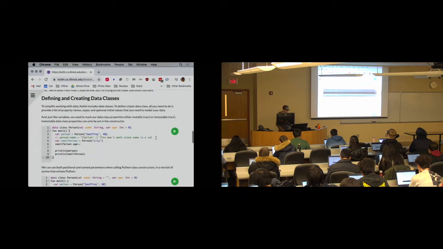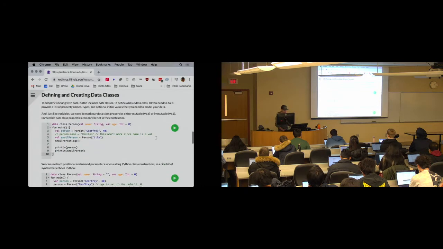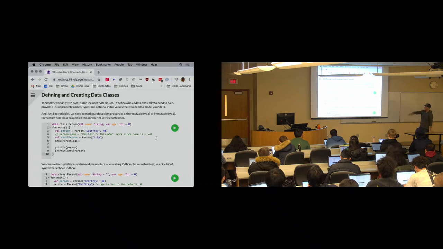All right, so I think I've said some of this already. When you set up your data class, what you need to know about it is, what are the pieces of data that you need to model whatever thing in the world you're modeling. And you can do that, and what do you get? So let's look at some of the things that you get.